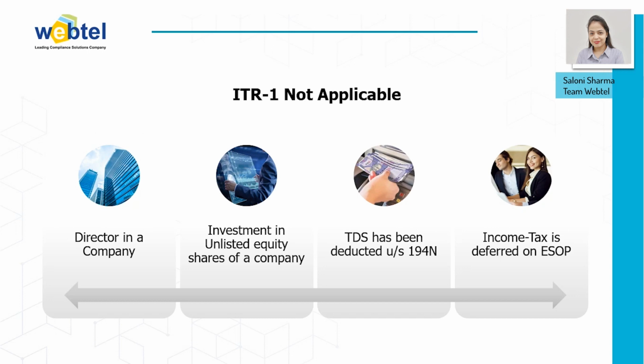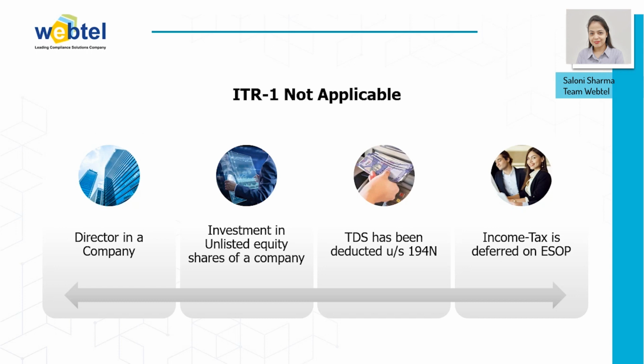If a sum or aggregate of sums withdrawn in cash by a person in a particular financial year exceeds rupees 20 lakh, if no ITR has been filed for all the 3 previous assessment years, or 1 crore if the ITRs have been filed for all or any one of the 3 previous assessment years, then you will not be able to file ITR-1.